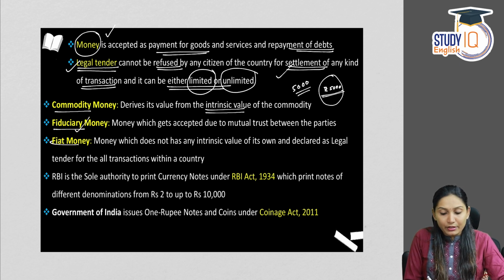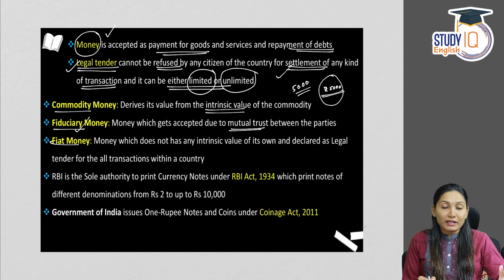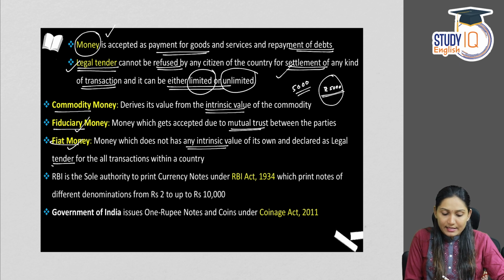Next is fiduciary money. Money which gets accepted due to mutual trust between the parties. That is, between two parties, the money that is accepted due to mutual trust. Next is fiat money. Money which does not have any intrinsic value of its own and is declared as a legal tender for all the transactions within a country.